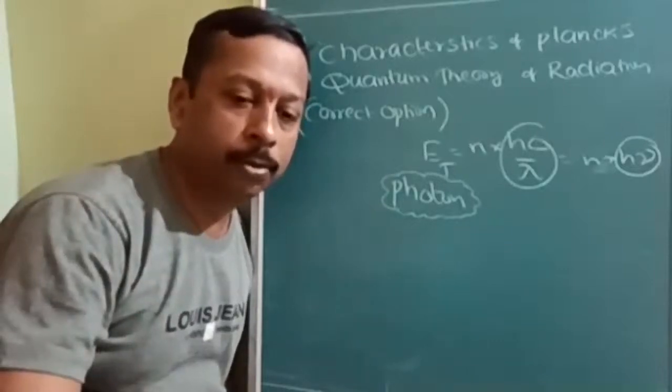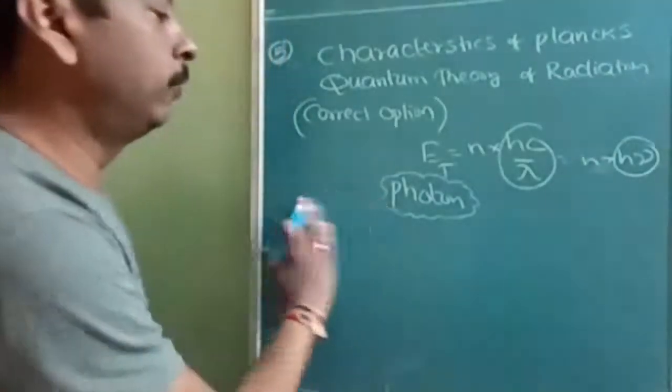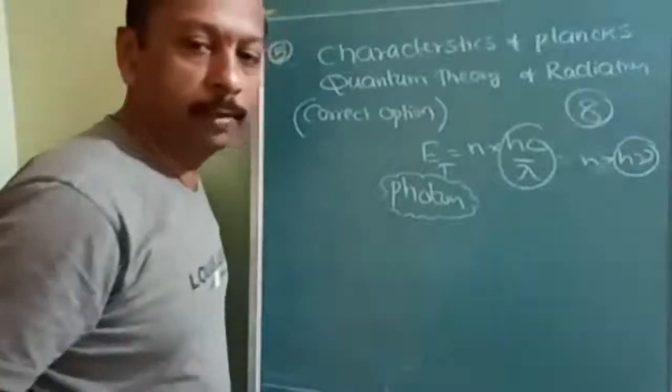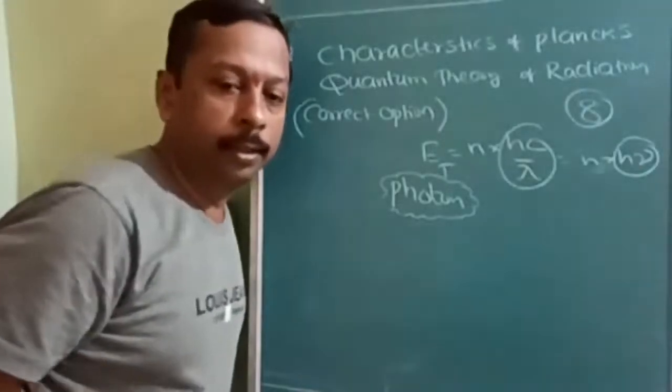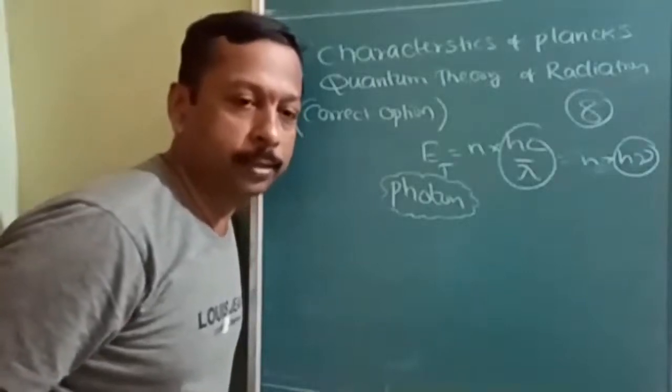Total number of electromagnetic waves are 8. How many electromagnetic waves are there? They are 8. Okay. So this is the difference between studying from the notes and studying from the video lecture.